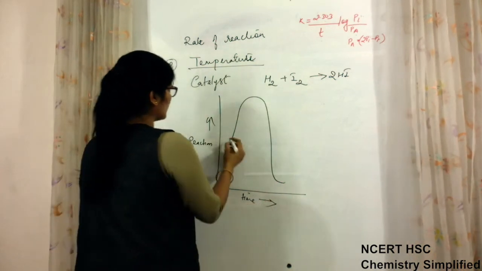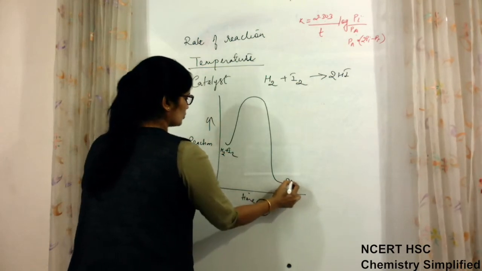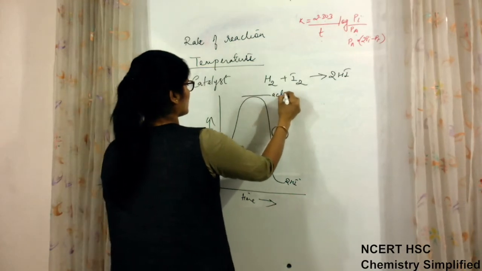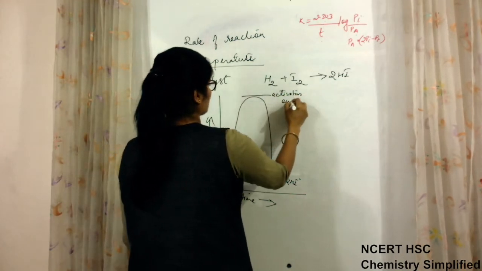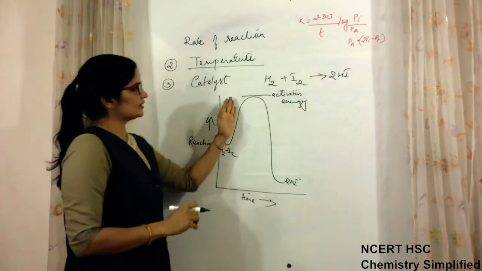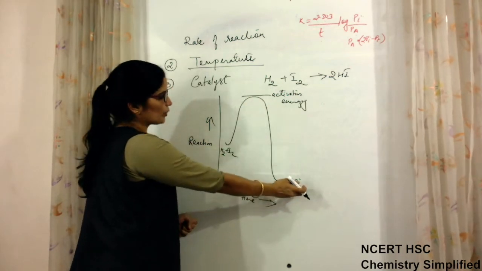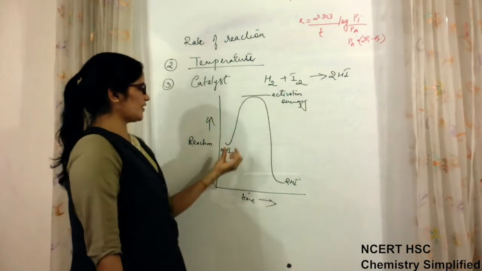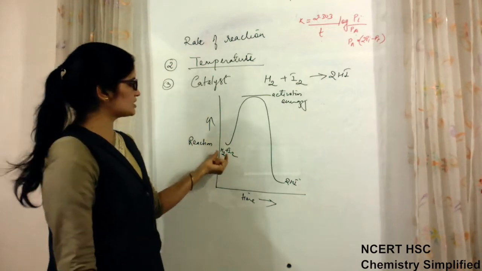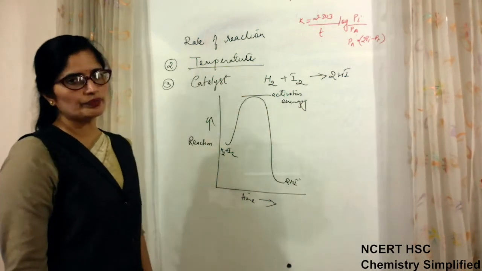Then here there are H2 plus I2, here the product is 2HI. Then this is activation energy. Means this is the energy barrier. This energy barrier these reactant molecules have to cross to be converted into product. Now as many molecules of hydrogen and iodine are having this much amount of energy, they will cross this barrier and get converted into product.